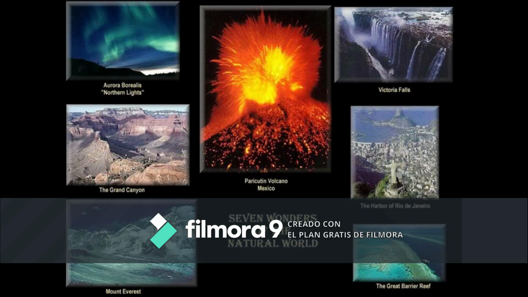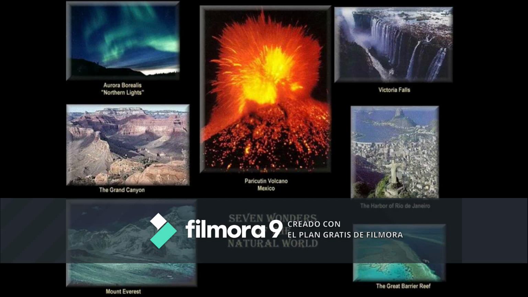So you have a few wonders here. You have the Aurora Borealis, also known as the Northern Lights. Then you have the Grand Canyon. You also have Mount Everest, the Victoria Falls, the harbor of Rio de Janeiro, the Great Barrier Reef in Australia, and the Paricutin volcano in Mexico.